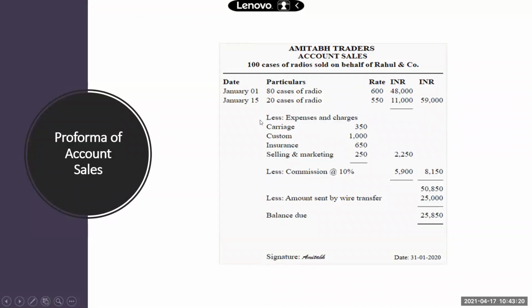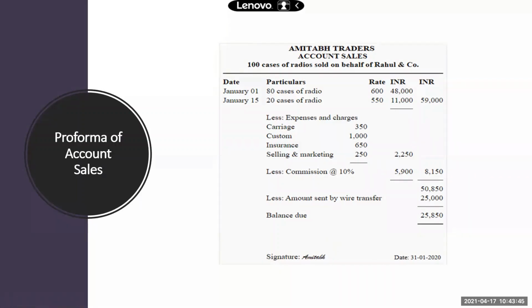From 59,000, see his expenses. He is deducting all these expenses. He is deducting his commission. He is also deducting the amount sent by wire transfer. So this is the advance he would have given already. So he's deducting that. So this final balance, the consignee will pay back to the consigner. And he's also mentioning the date and his signature.